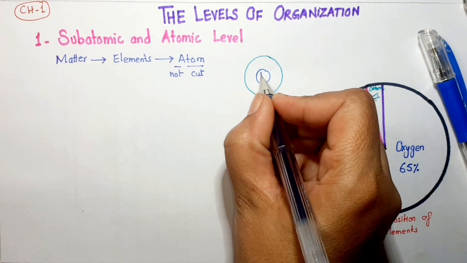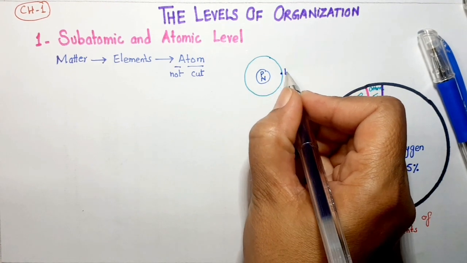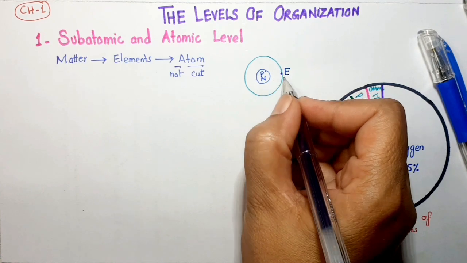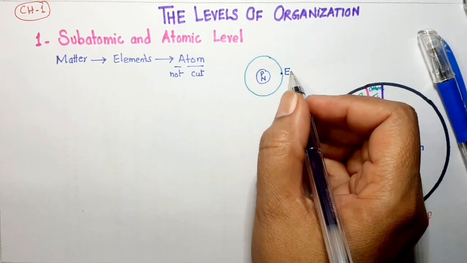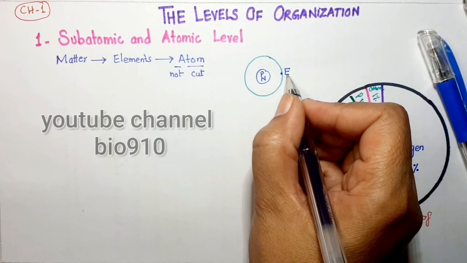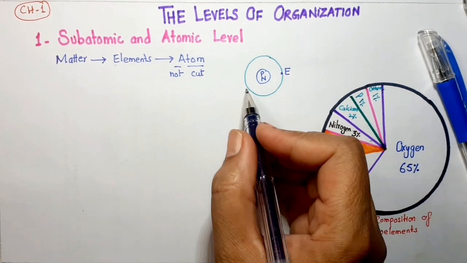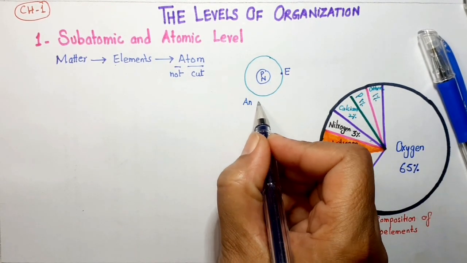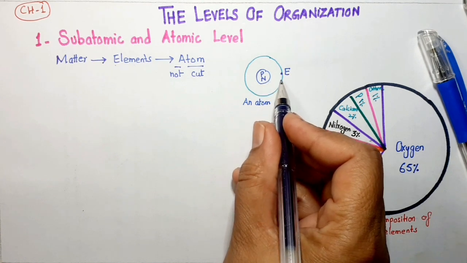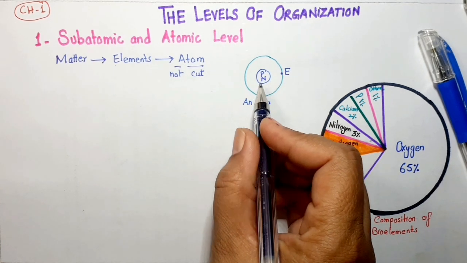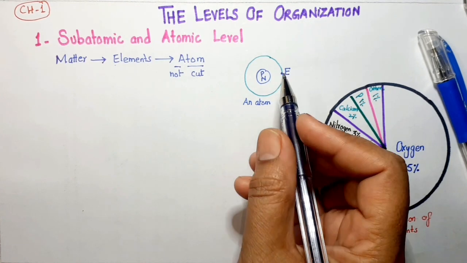Its nucleus contains protons and neutrons, whereas in its outer layer, that is the orbit, there are electrons. And this is the structure of an atom: an atom consists of a nucleus and its orbit. In its nucleus, protons and neutrons are present, and in its orbit, electrons are present.